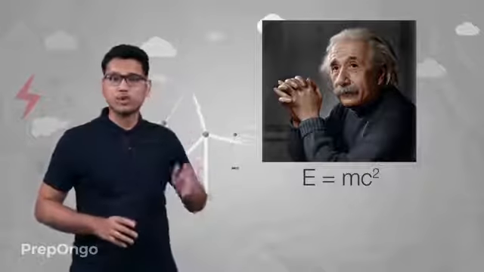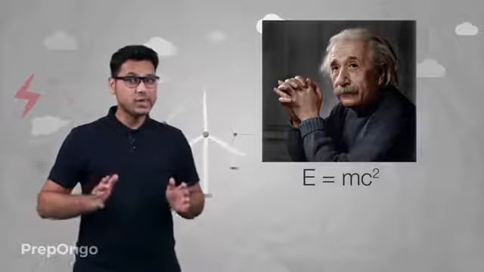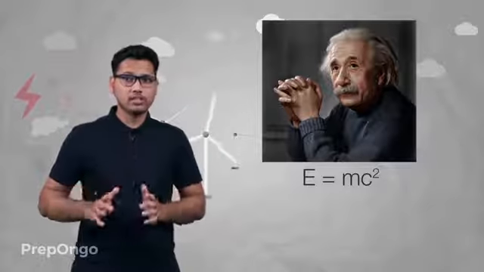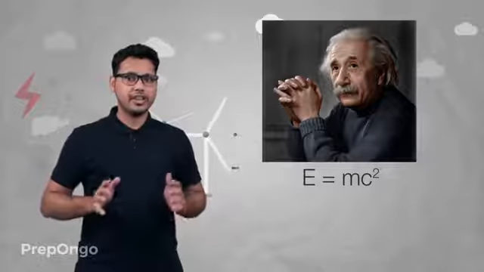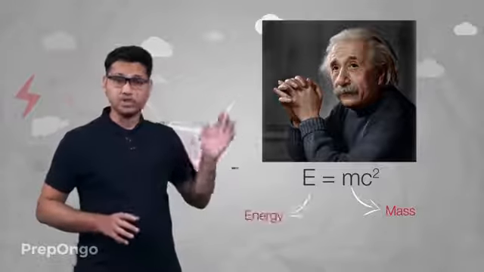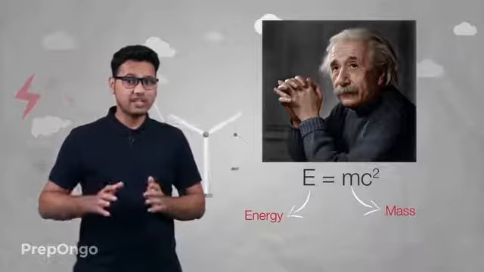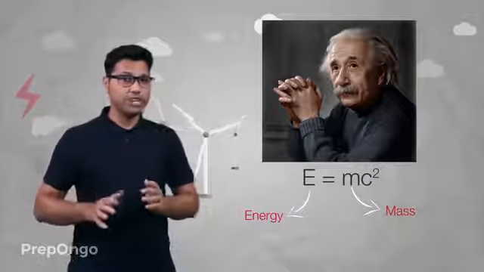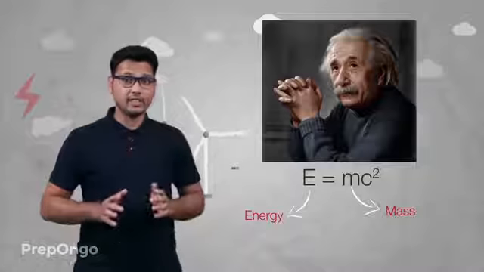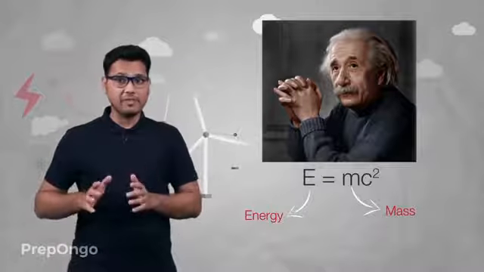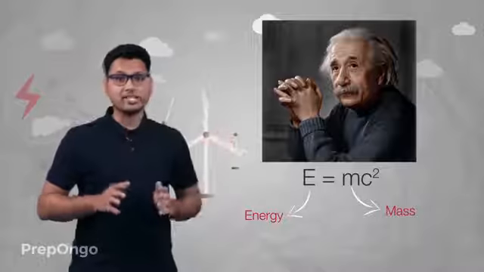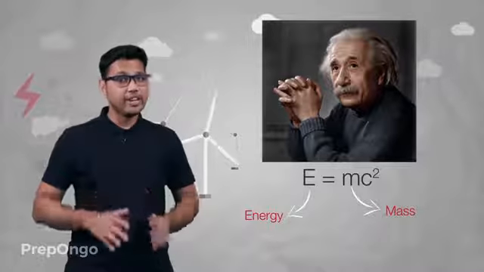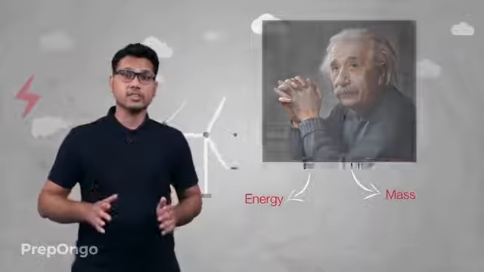Now, we started to learn about this energy after Albert Einstein gave his famous equation E equals mc square. This equation linked the totally unrelated quantities, mass and energy. So, this established a vital link between mass and energy, and it said that mass can be converted into energy and vice versa. That means even energy can be converted into mass.